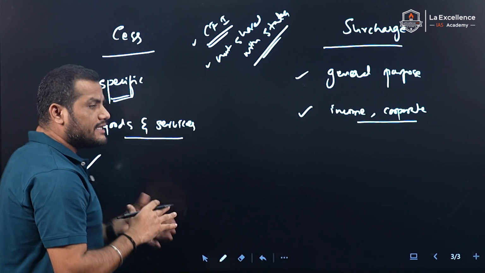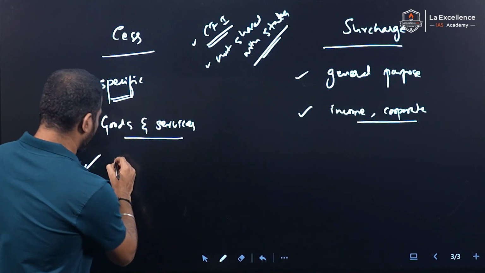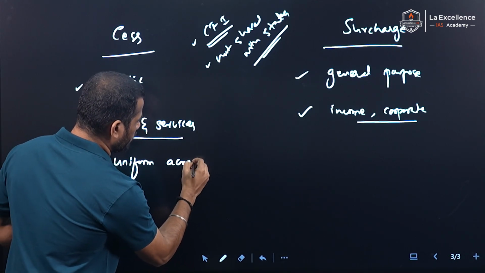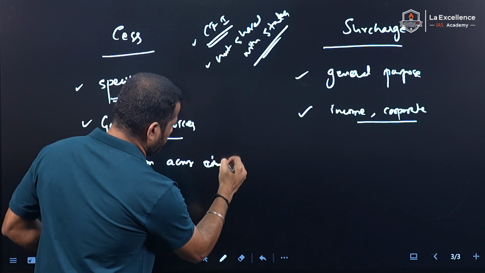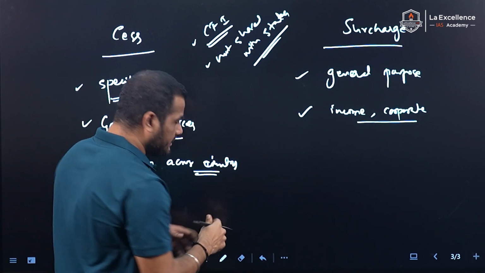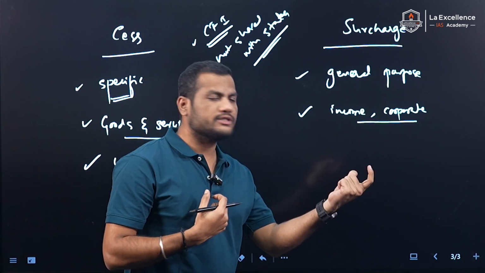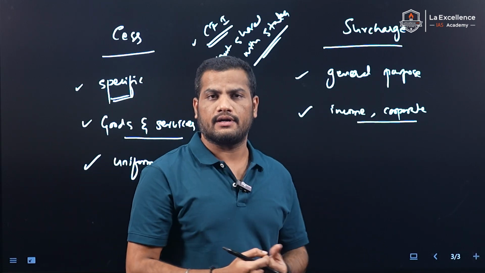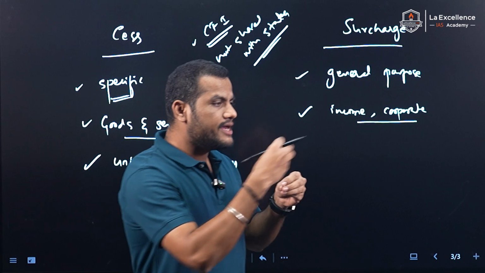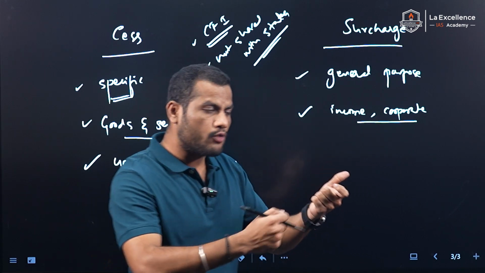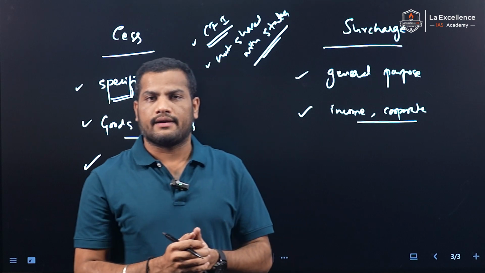Cess is majorly uniform across the country. Cess is uniform for all the people. If I consume some goods and services, I have to pay the same amount of cess. Even higher income individuals who consume the same amount of goods and services have to pay the same amount of taxes.